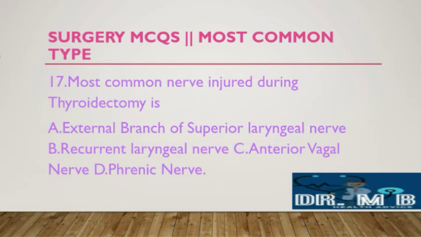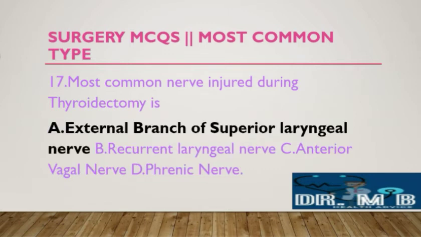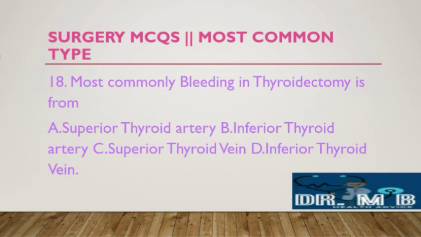Most common nerve injured during thyroidectomy is A. External branch of superior laryngeal nerve, B. Recurrent laryngeal nerve, C. Anterior vagal nerve, and D. Phrenic nerve. The right answer for this question is option A, which is the external branch of superior laryngeal nerve. Next question.